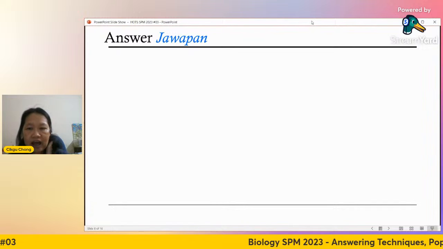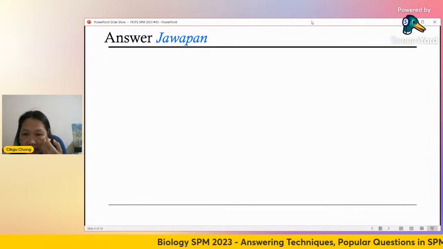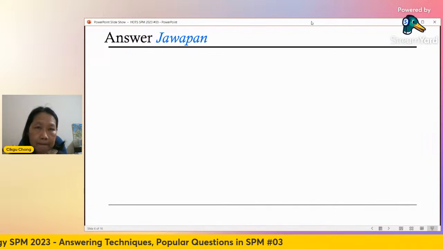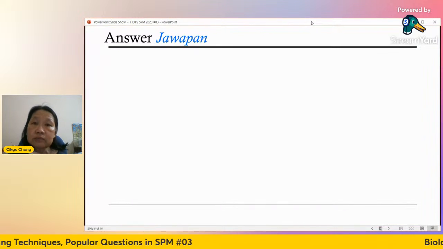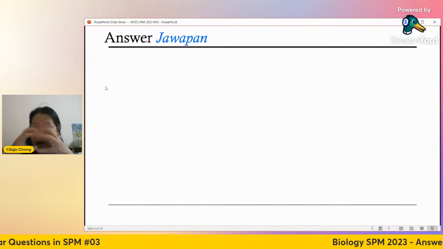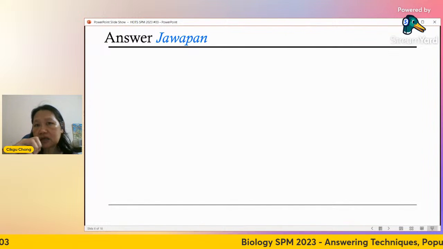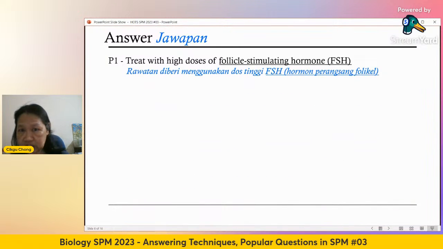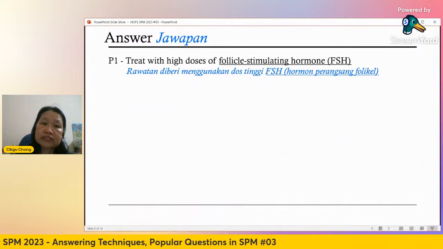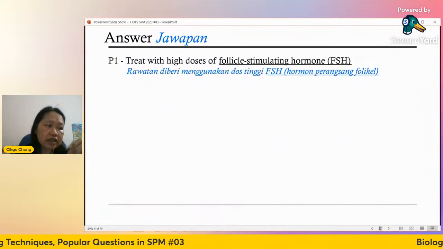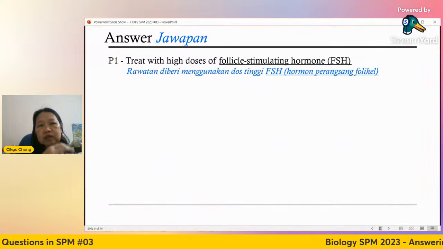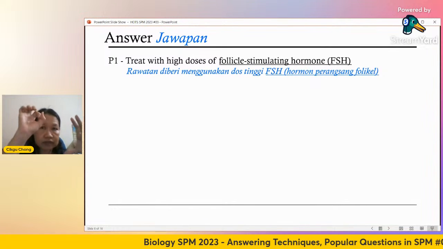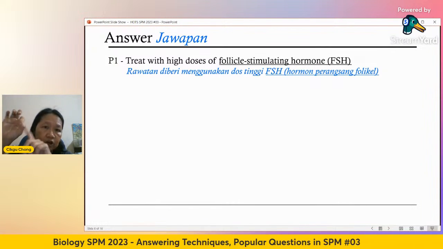Yashvani, very good. FSH. Okay. Actually, it's not LH. LH is to stimulate the Graafian follicle to release the mature egg, which is the secondary oocyte. So it has to be FSH. Because the function of FSH is to make the ovum actually. It is because follicle is that, you know, in the ovary there are a lot of these little holes. Inside there, they will be developing the egg.